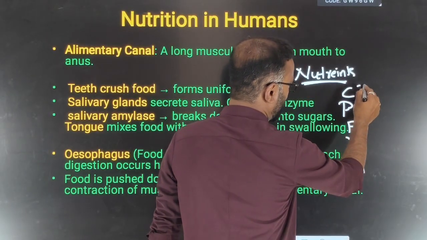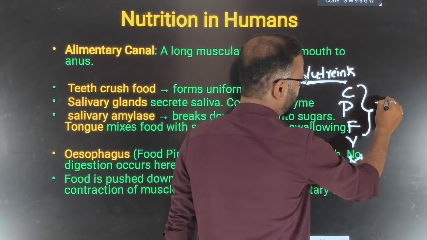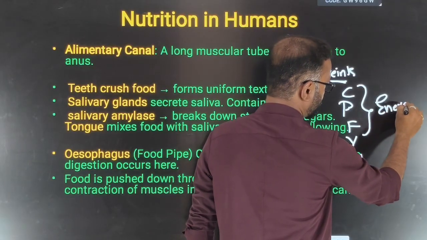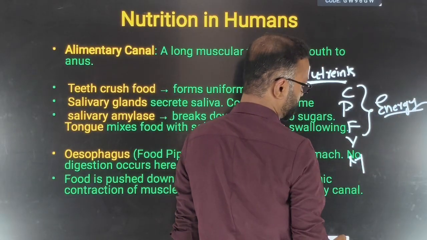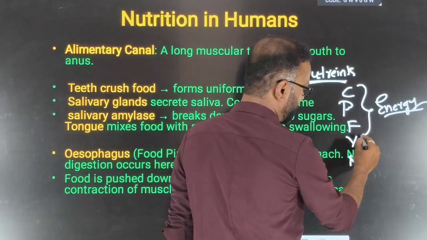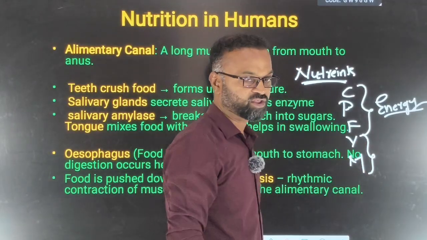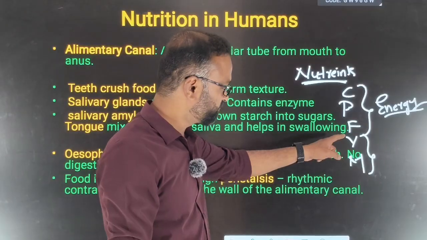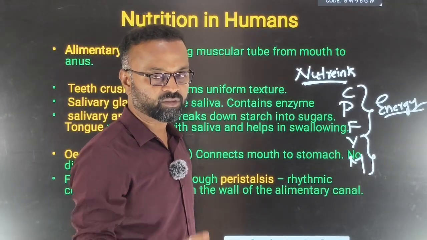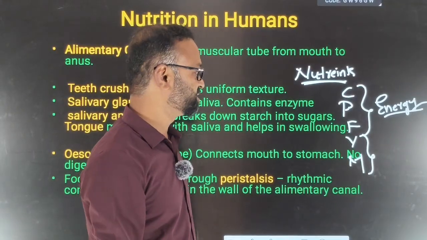Remember, carbohydrates, proteins and fats are the major source of energy. Vitamins and minerals will not provide any energy, yet they are essential for the body.